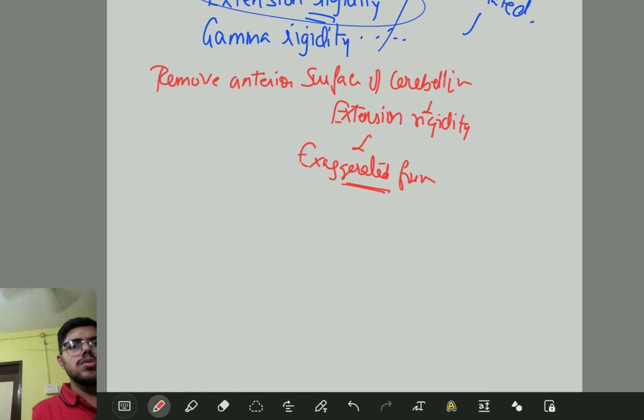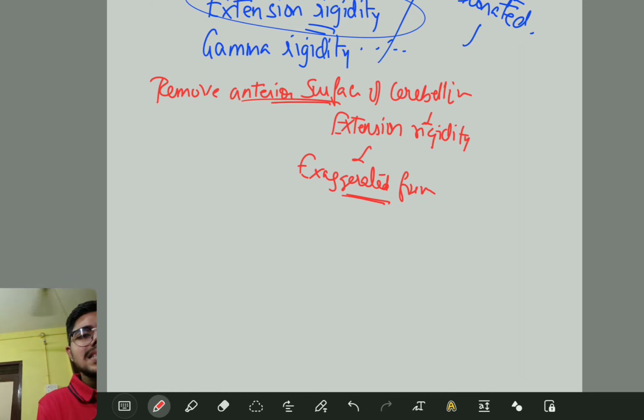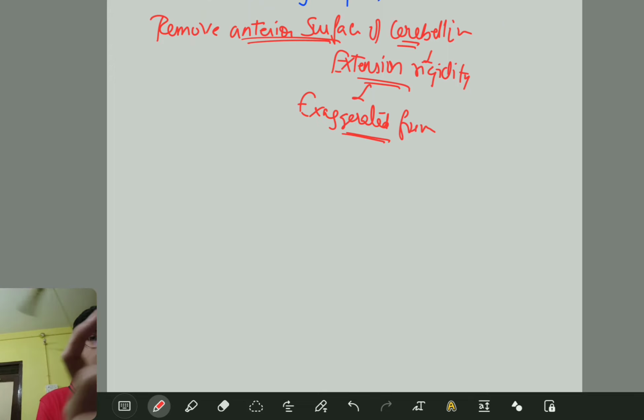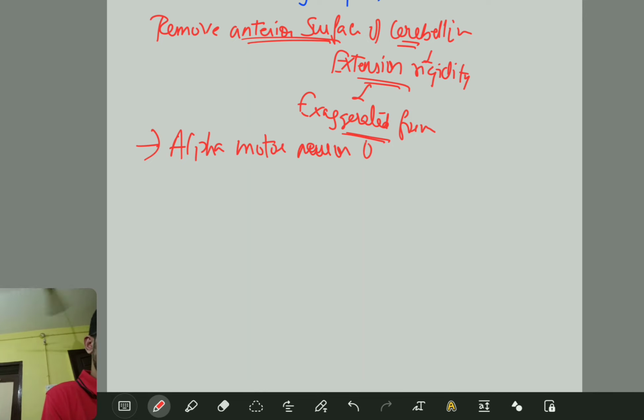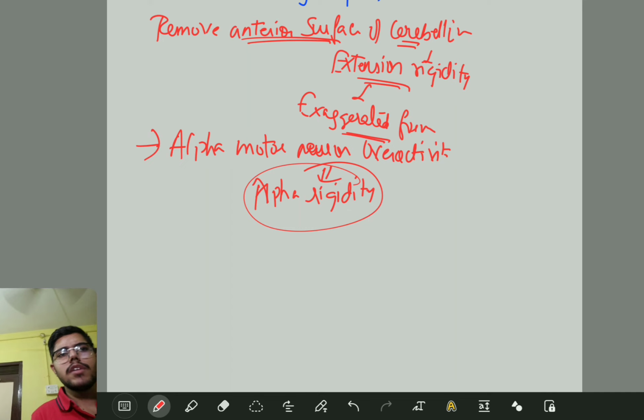Yes, what I told you, when you remove the anterior surface of the cerebellum, the extension rigidity will be in the exaggerated form, and because of alpha motor neuron overactivity, we call this alpha rigidity. That's it. This is very important. We learn about two things.